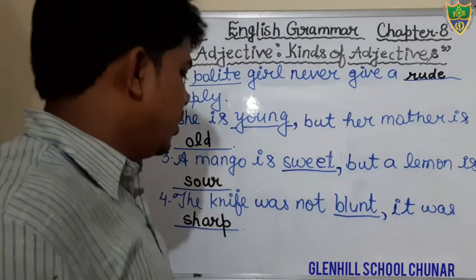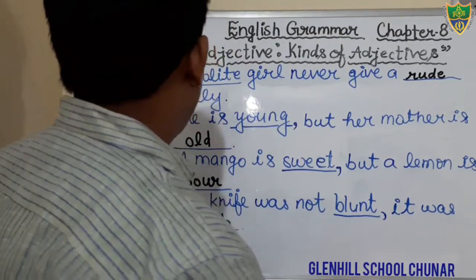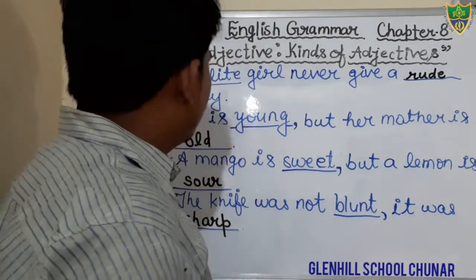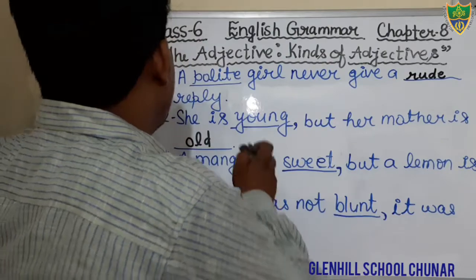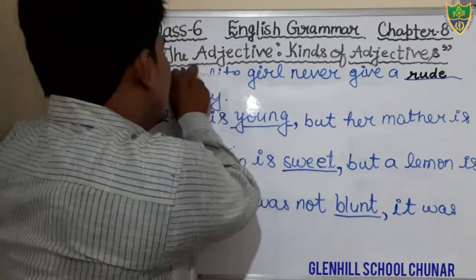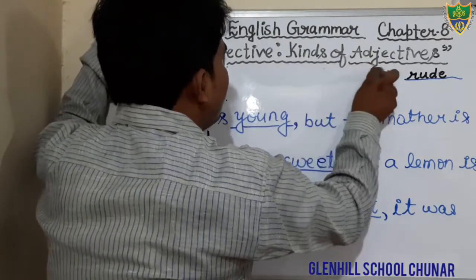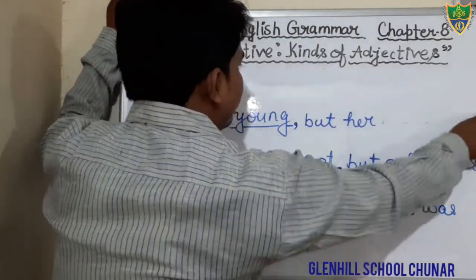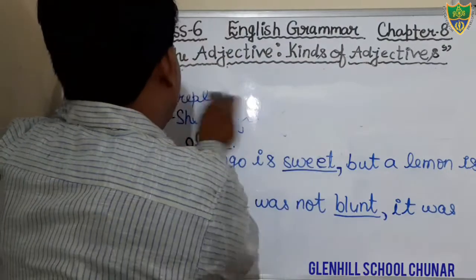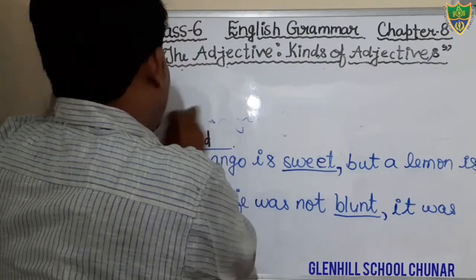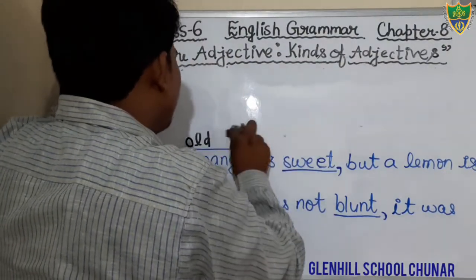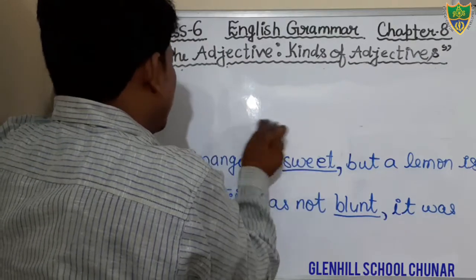And after completing it, come to the question number 5. That is the last question of this exercise. Yes, students, I am going to erase the first question. I hope that you all have done it. First and second also. And just see the question number 5. What is question number 5?